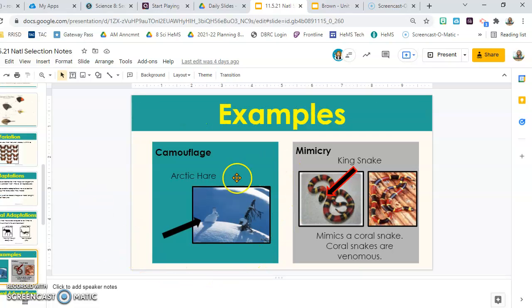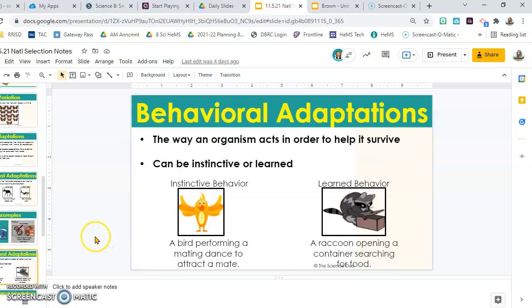Examples are like this hare, the Arctic hare, kind of like that simulation you did. Depending on which situation you used, the rabbit had a better chance of survival. Or mimicry, here's the king snake and the coral snake. And an interesting thing, a coral snake, you see where it's red and yellow right next to each other? Red and yellow, kill a fellow. Red and black, got your back, Jack. So this is the one that's really dangerous, and the red and the yellow are touching.